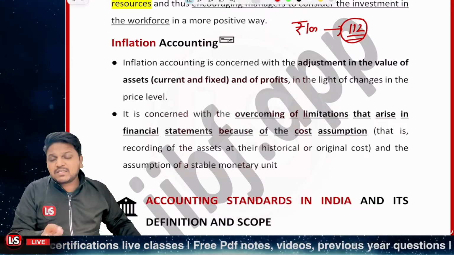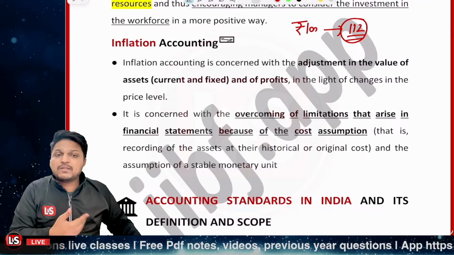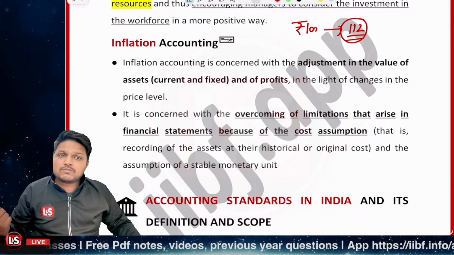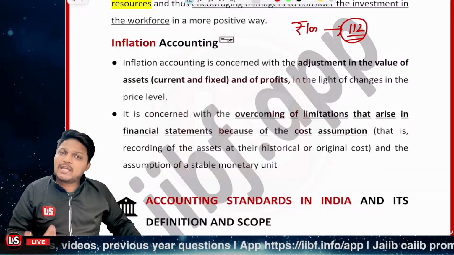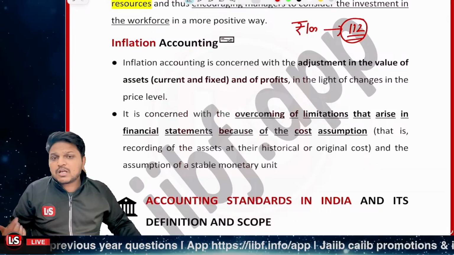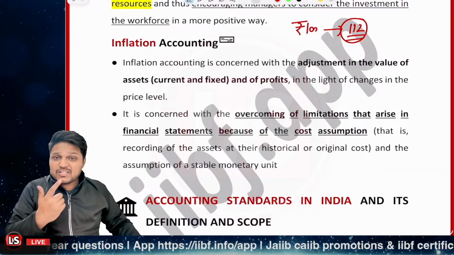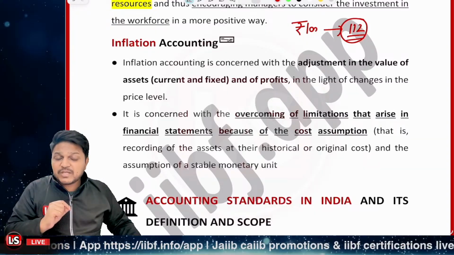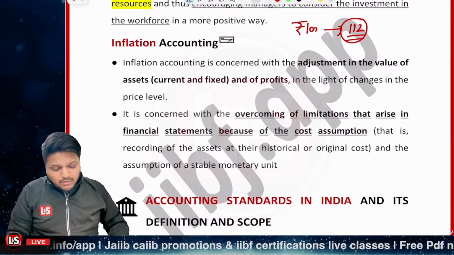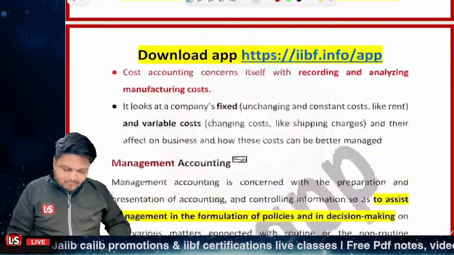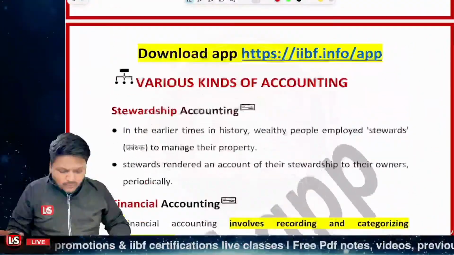We need to adjust the current value against the fixed or base year value accordingly, right? So whenever the prices change due to inflation, accounting is about managing those particular changes, right? That's inflation accounting.